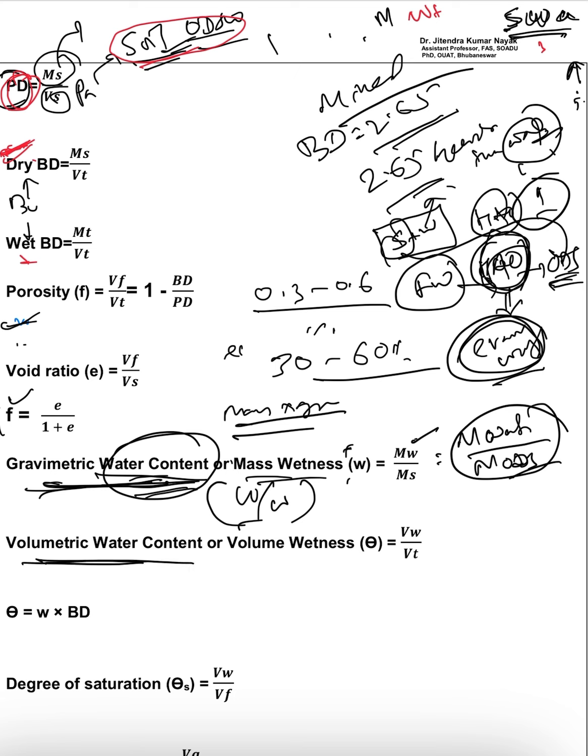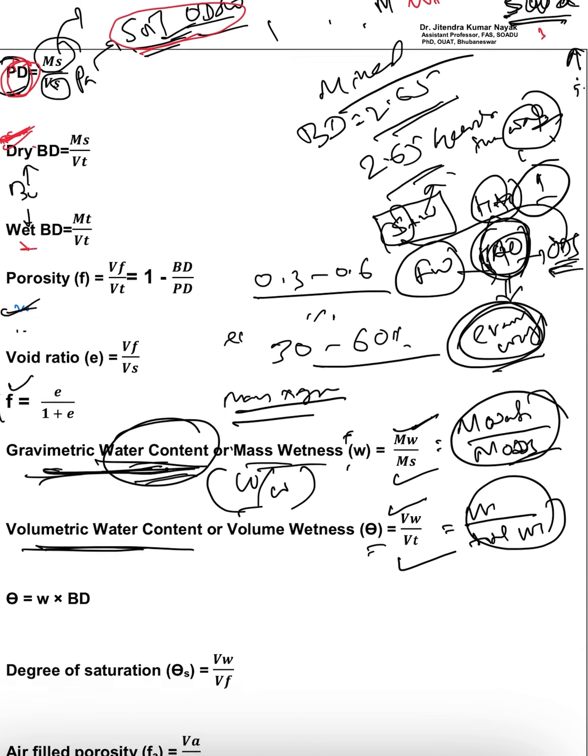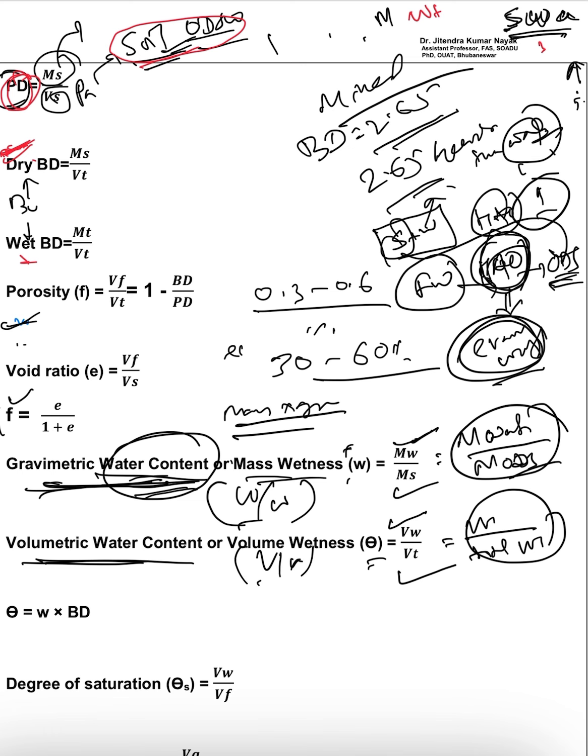But if we see the volumetric water content, it will be theta, and it will be the volume of water divided by total volume. So volumetric water content is volume of water by total volume, whereas on the basis of weight it is the mass of the water divided by the mass of the oven dry soil. This is the volume by volume basis. So what is the relation between the volumetric water content and the gravimetric water content? This is the relation: theta is equal to W into BD.